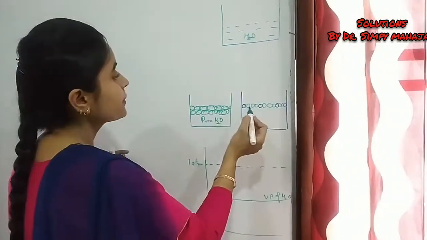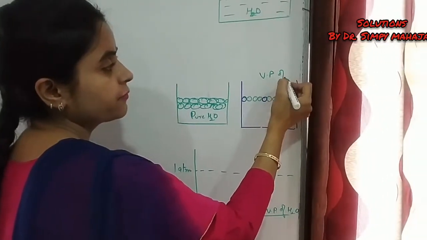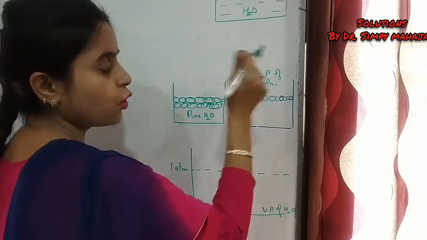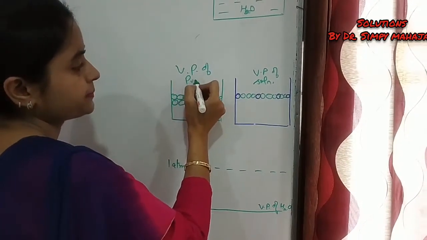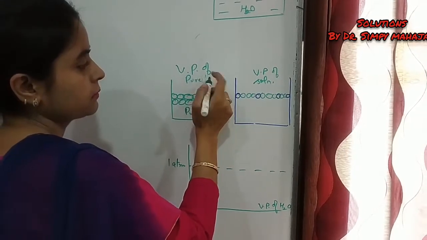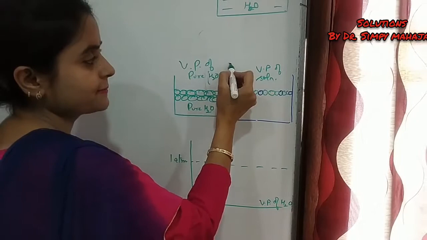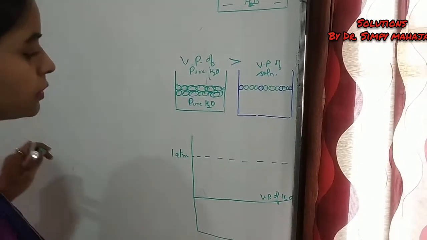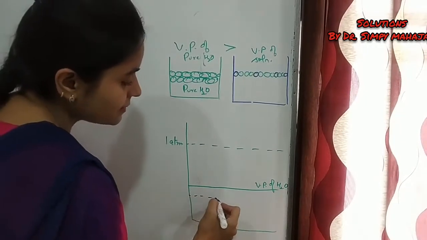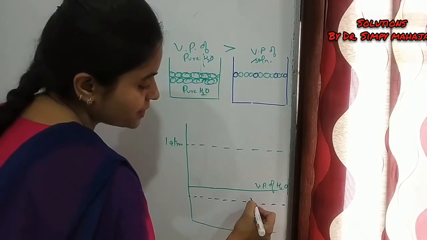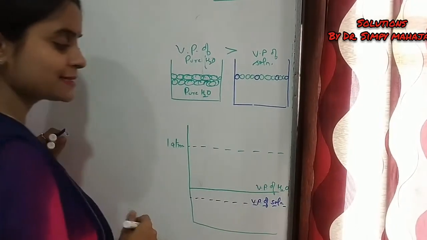As a result, the vapor pressure of the solution decreases. So somewhere here in the graph, this is the vapor pressure of the solution having non-volatile solute.